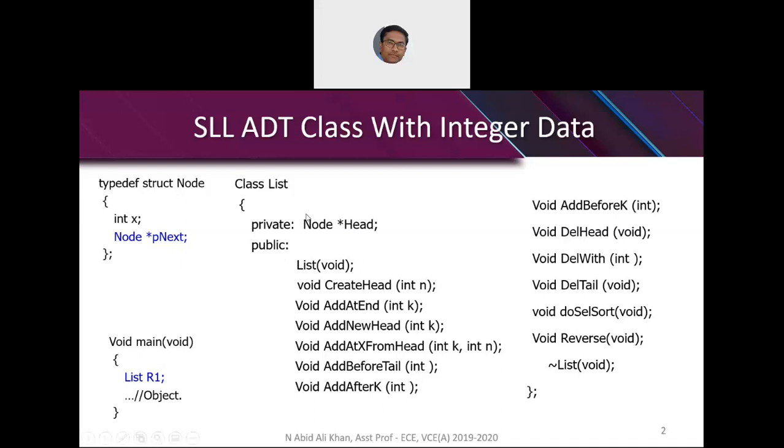And what are the entities that need to be kept inside the class? One is a pointer to the beginning of your singly linked list, which is called the root node or head node. Of course you need to create the head node, add nodes at the end, and then display. These three are the basic functions of any singly linked list. All of this we have implemented in the last classes.